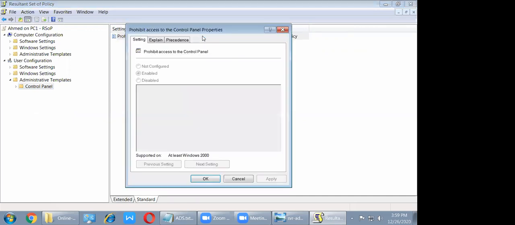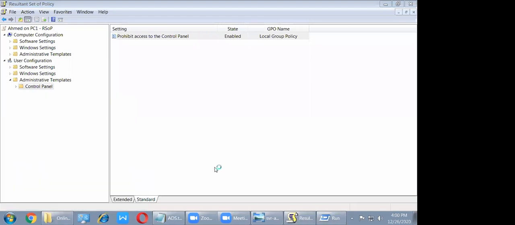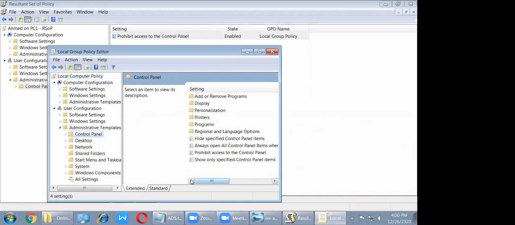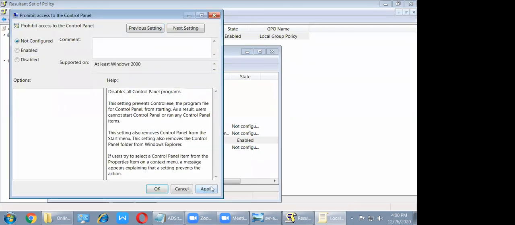But I open from here. I want to change it, but I can't. I can't change the policy. So RSOP means with the help of RSOP only you can check which policy is applied on your computer. Yes, sir. We can only check the result. And if you want to change, you have to go to gpedit.msc, administrative templates, control panel, select control panel and set it to not configured, apply. Okay.